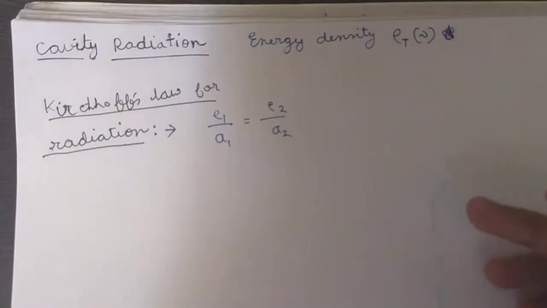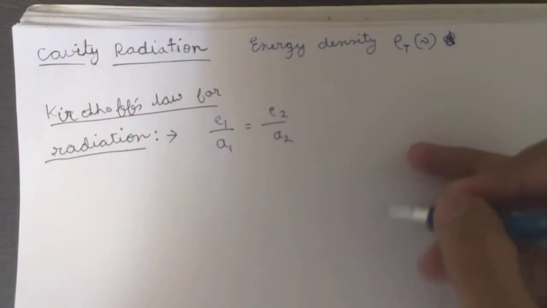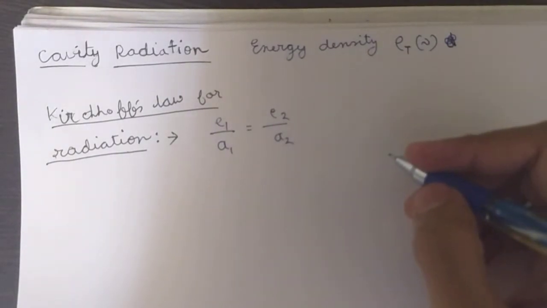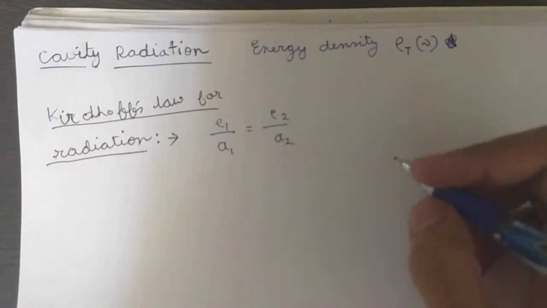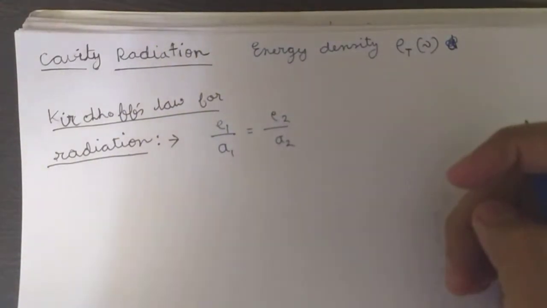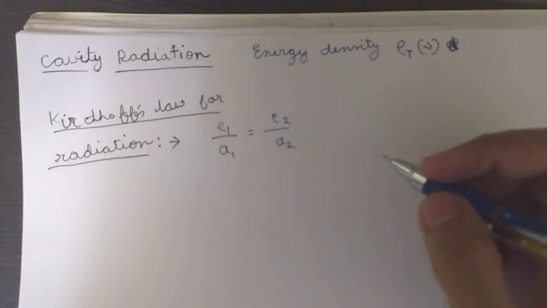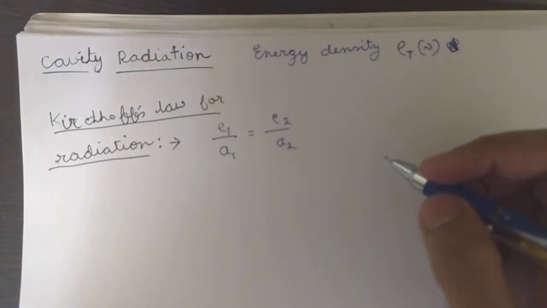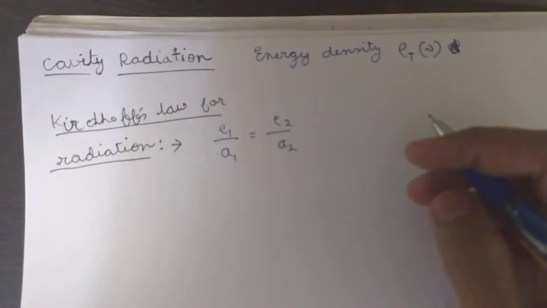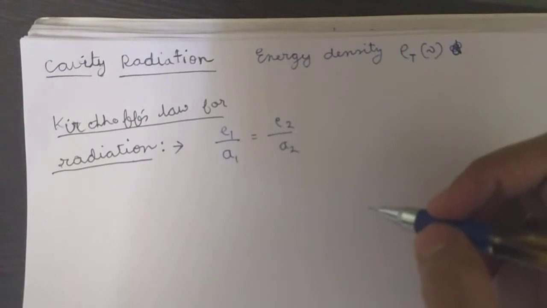Next we will look at some practical kind of black body, that is cavity radiation, we call it. As I have told you earlier, we can imagine any theoretical black body like all kind of radiation is incident on a body and it absorbs everything, but it is not useful to construct some mathematical model regarding some abstract kind of black body that we have already imagined. So we consider a cavity radiation.